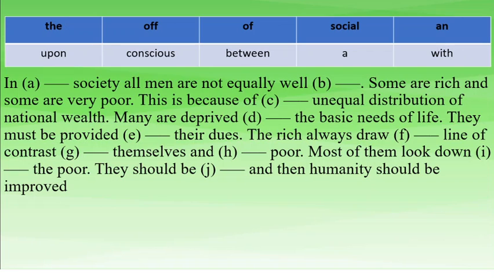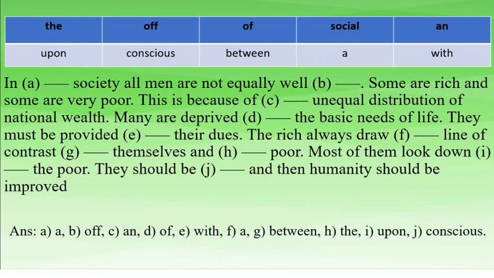In dash society, in our society, all men are not really well off, but some are rich and some are very poor. This is because of dash unequal distribution. It's because of the unequal distribution. Let's check the answer. Yes. So in our society, all men are not equally well off.